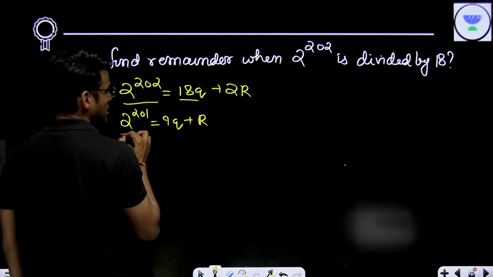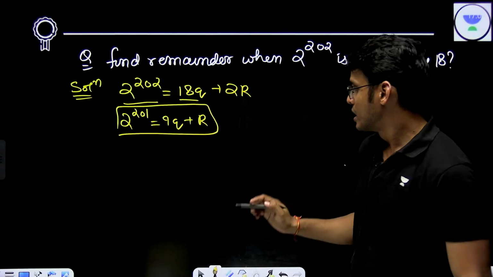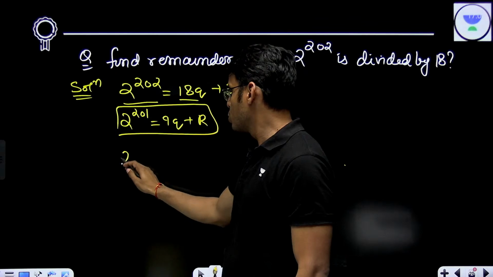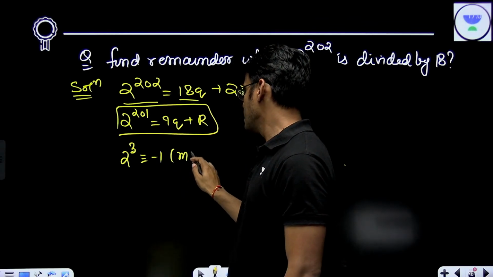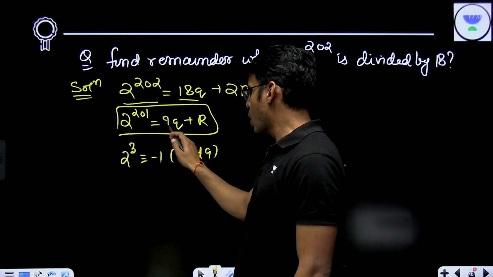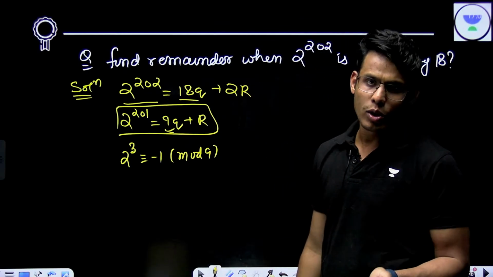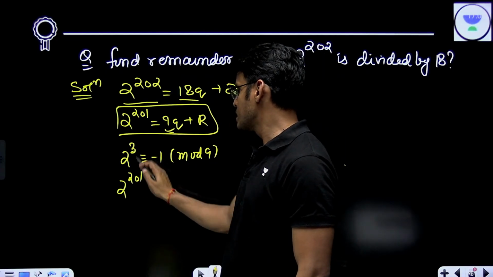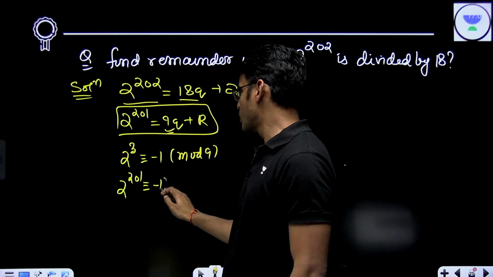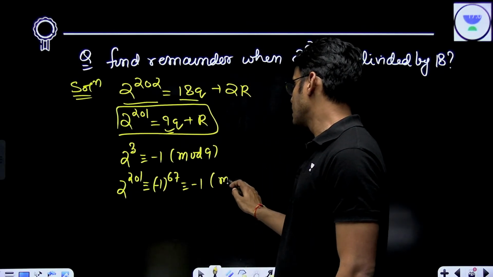Can I write it like this? Now I can solve this problem. Can I say my 2 to the power 3 is congruent to minus 1 mod 9? Because now I have to solve it mod 9. 2 to the power 3 is 8, and 8 is congruent to minus 1. 2 to the power 201, since this is a multiple of 3, is minus 1 to the power 67, which is congruent to minus 1 mod 9.